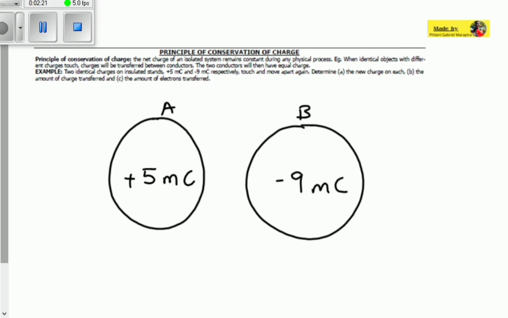Those objects touch first of all. Remember, when you hear the keyword touch, just know that the objects are going through the process of contact. Then they move apart again. Determine: A, the new charge on each; B, the amount of charge transferred; and C, the amount of electrons transferred. So we need to solve all those three questions.